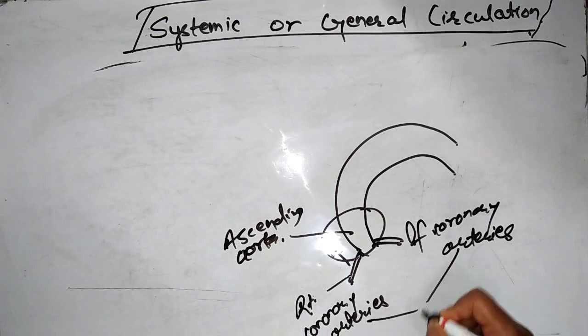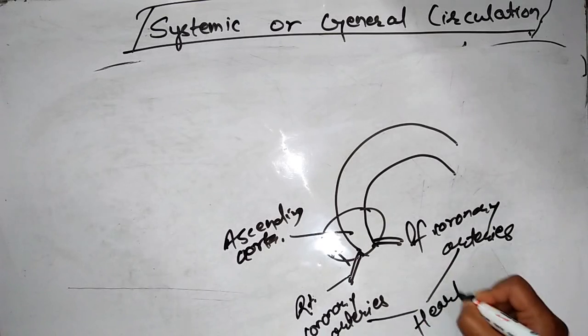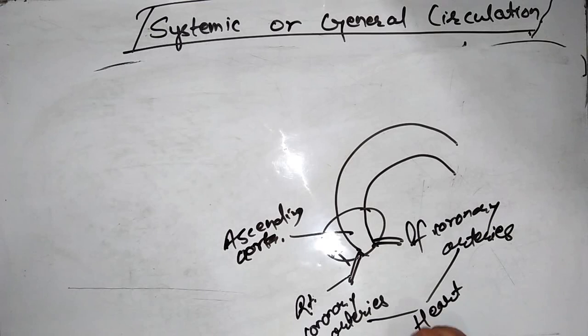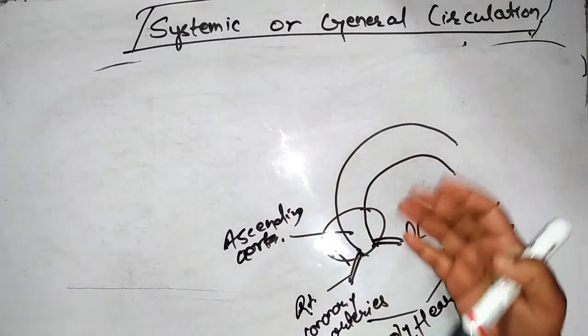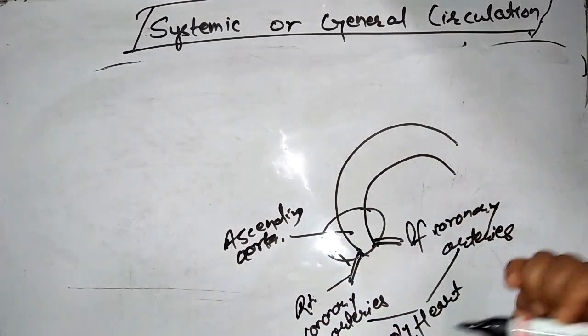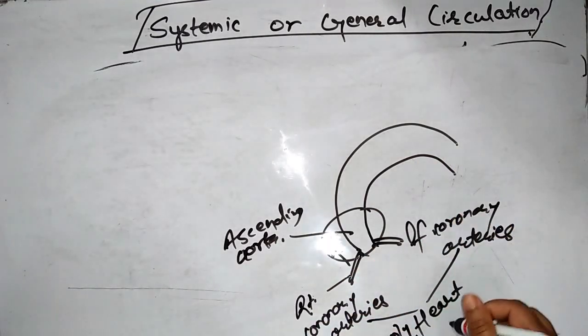This supplies to the heart. So the ascending aorta is sub-branched into left and right coronary arteries, which supplies purified blood to the heart.